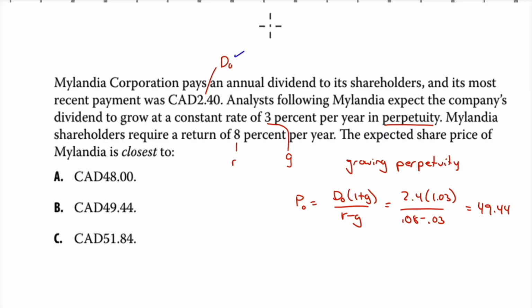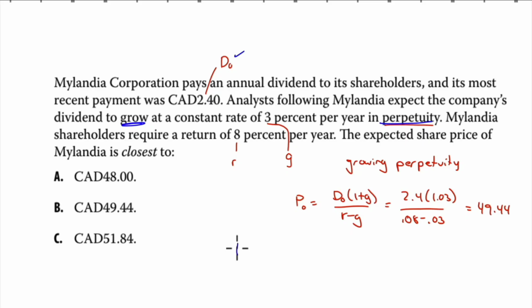Well, that is D0, its most recent payment, right? Analysts following Melandia expect the company's dividend to grow at a constant rate of 3%. There's our G, per year in perpetuity. So we know we have a growing perpetuity. Melandia shareholders require a return of 8% per year. The expected share price of Melandia is closest to.